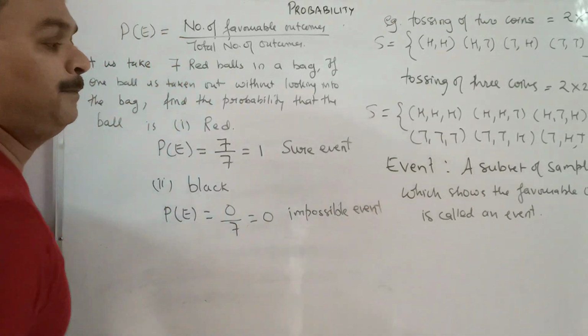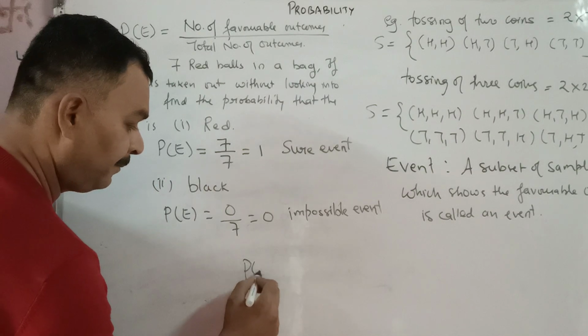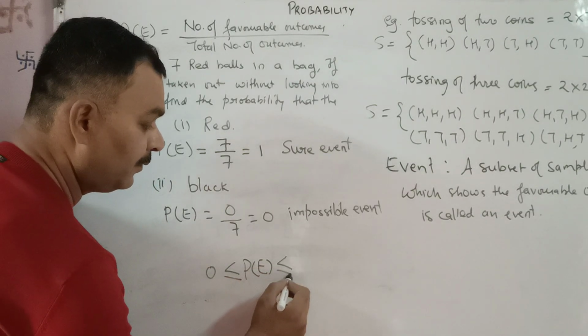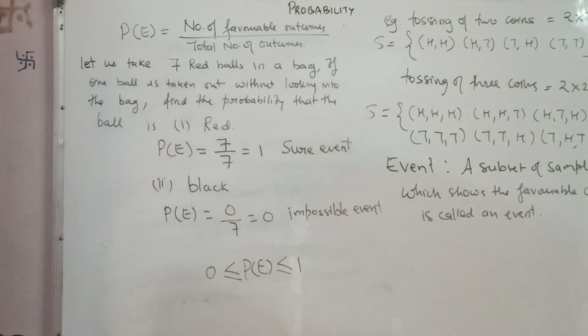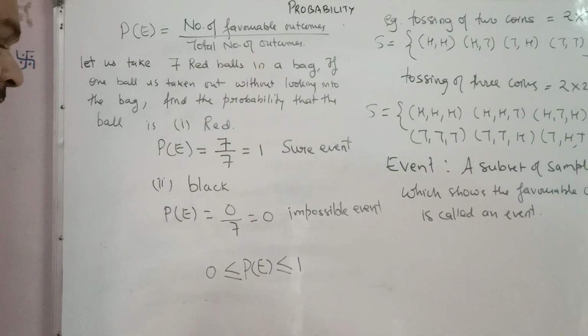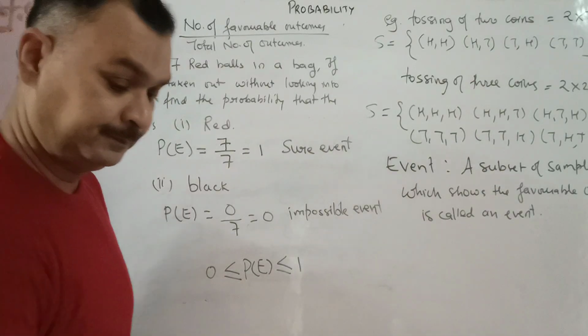This is called an impossible event. So we see from here that the probability of an event lies between 0 and 1. That means probability can never be greater than 1.